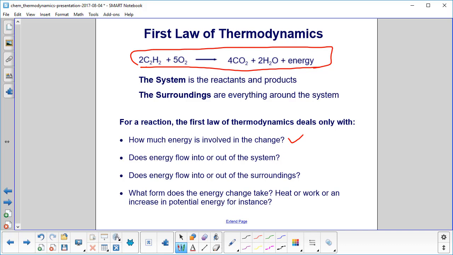Does energy flow in or out of the system? Does energy flow in or out of the surroundings? And what form does the energy take? Is it heat? Okay, heat is Q. Or is it work? Or is it an increase in the potential energy? Another name for that is your internal energy.